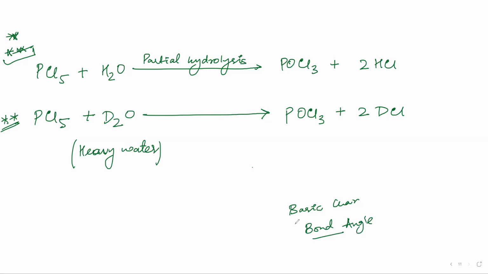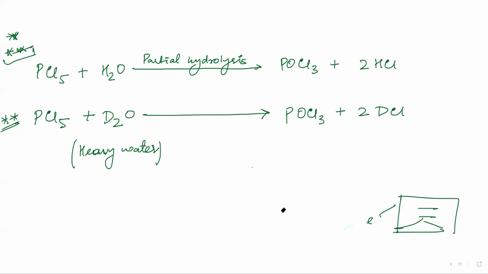How do we compare the basic character? What is the main point? What is the bond angle? I have made one complete slide for bond angle. There are step 1, step 2, then here we divide it. Bond angle and basic character.